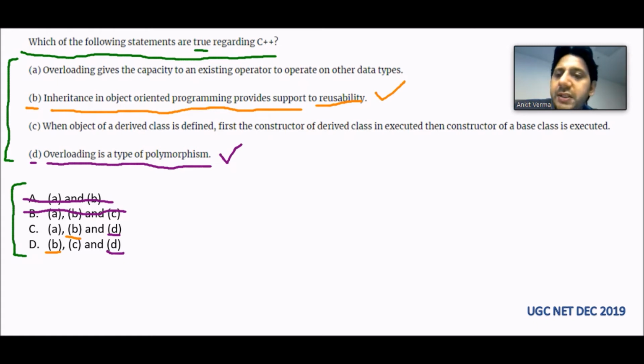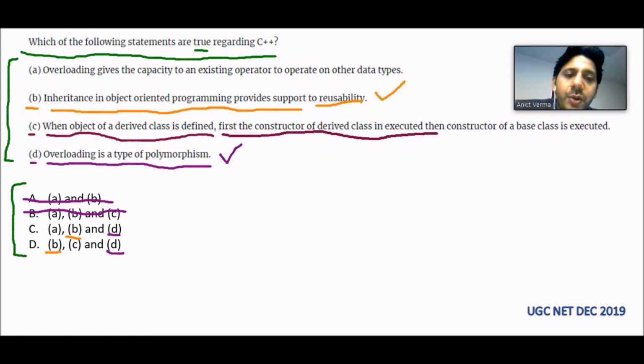Now we are checking statement C. When the object of a derived class is defined, first the constructor of the derived class is executed, then the constructor of the base class is executed. They want to say that whenever the object of a derived class is created, the constructor of the derived class should be called rather than the base class constructor, which is totally wrong.